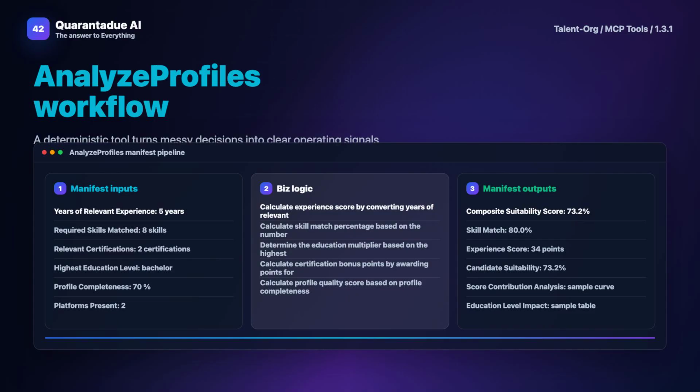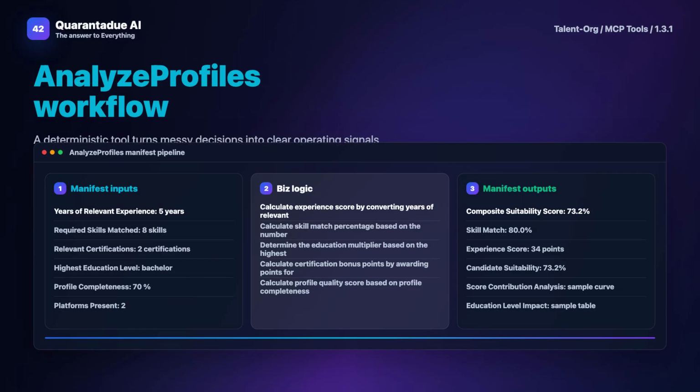AnalyzeProfiles specifically handles data ingestion from APIs and file uploads, normalizes profiles into a common schema, and applies deterministic calculations. For example, it can calculate the total years of experience in a specific domain, match skills to a competency framework, and identify gaps or strengths.